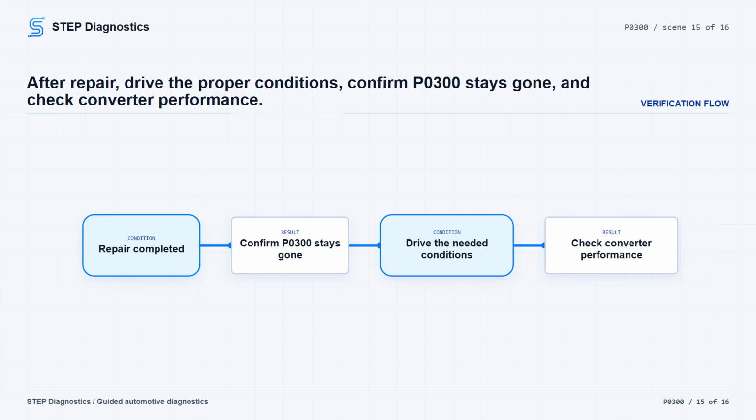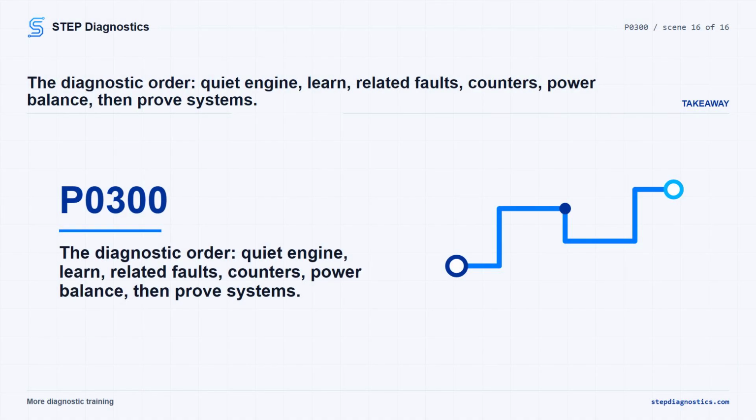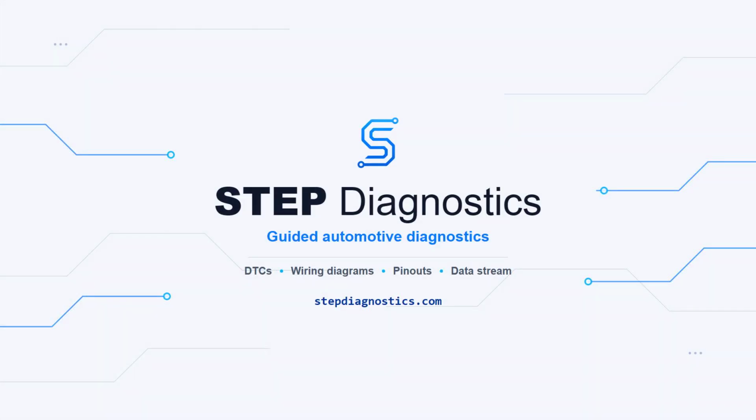The takeaway is simple. For P0300, do not jump straight to plugs, coils, or injectors. Confirm the engine is mechanically quiet, perform the crank variation learn, check related faults, use the misfire counters and power balance, then prove ignition, fuel, and mechanical condition in order.